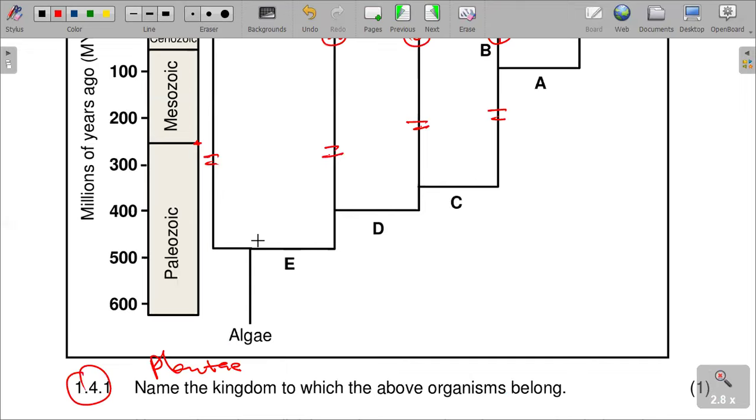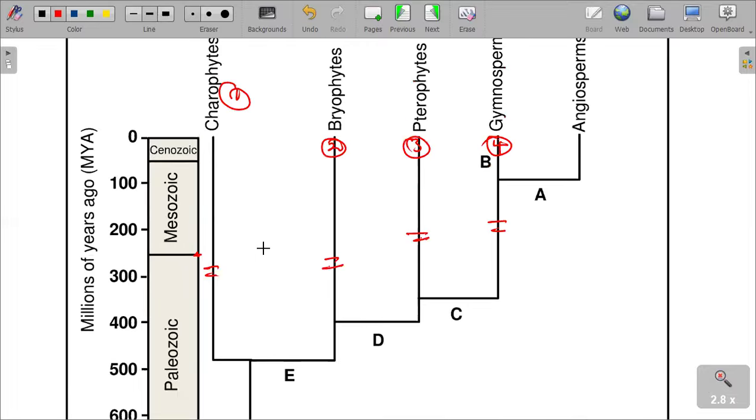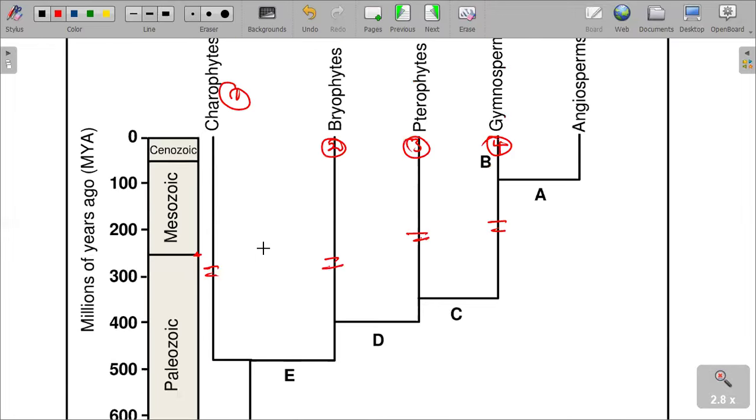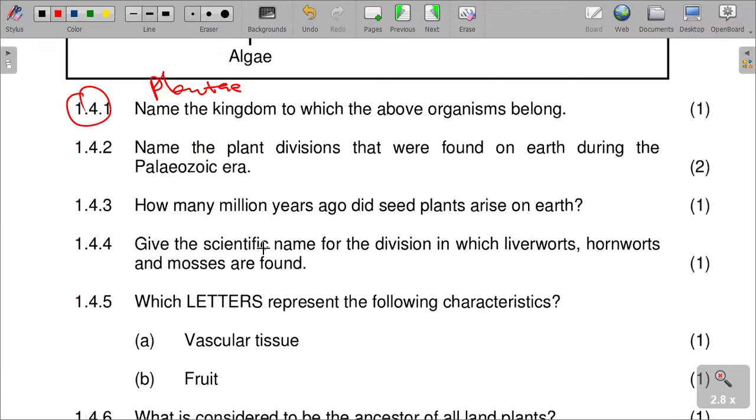So you can see that we are saying the seed plant arose on earth, let me show you quickly, something like 350 million years ago.